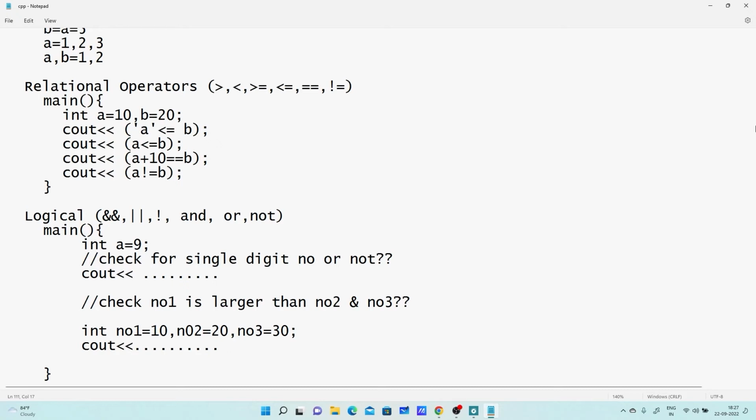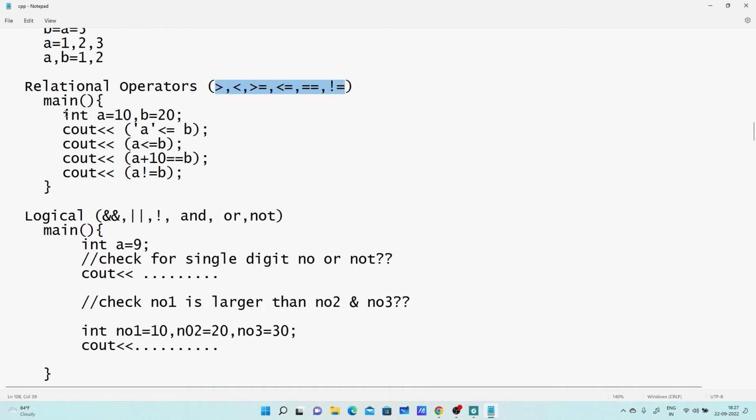We'll continue with our next operators, the relational operators. When we write a program, we have to check some conditions, right? For that purpose, one can use the relational operators. All these are binary operators. We have greater than, less than, greater than or equal to, less than or equal to, equal to, and not equal to. These are the binary operators supported by C++, right?